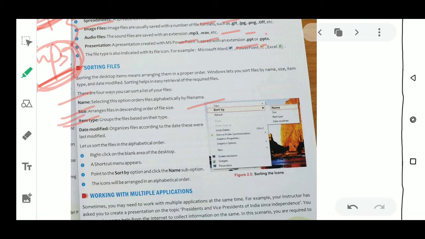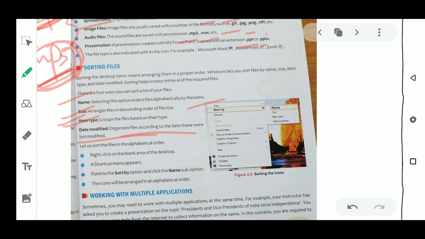Next is date modified, which organizes files according to date. Last modified means the last time you opened and worked with that file. According to that you can sort your files. So these are the options available for sorting.